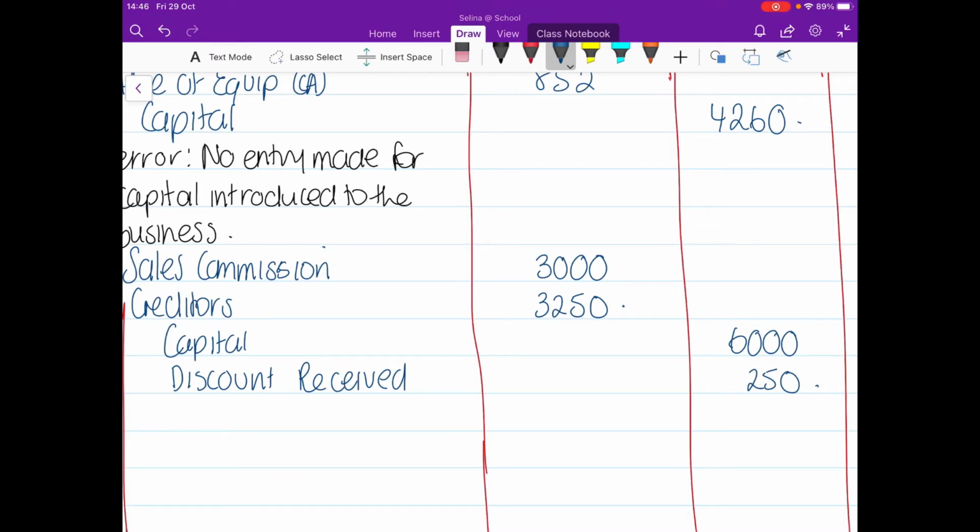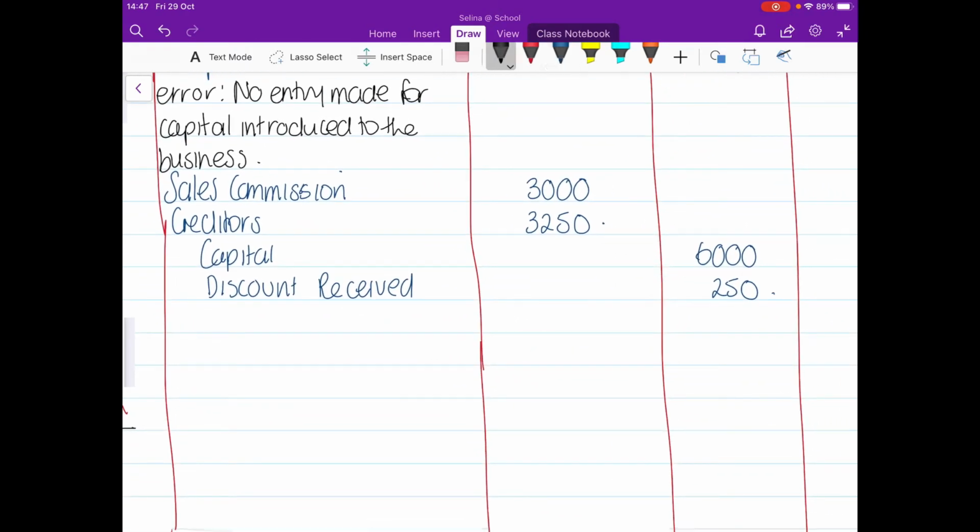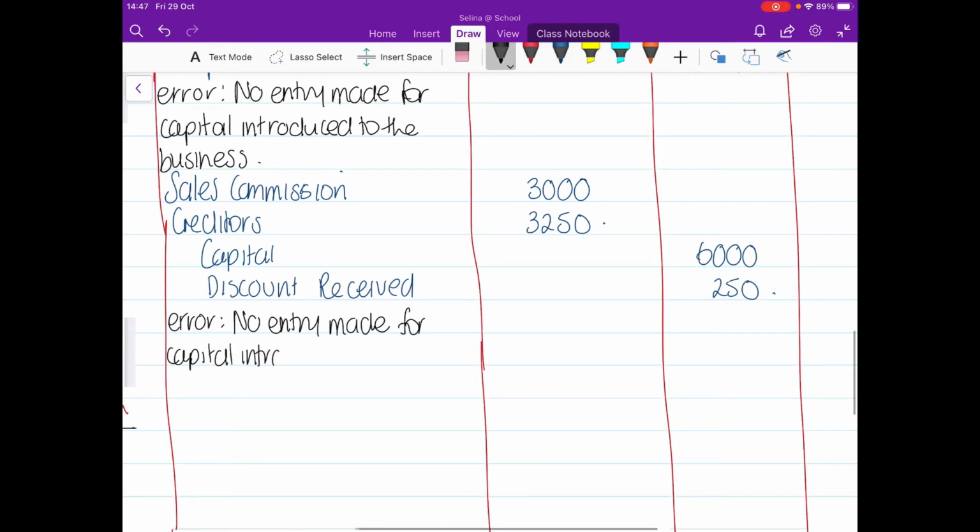So now we need to give a little explanation there. No entry made for capital introduced and clearing of debt, because we did clear a debt that we owed, and that's the 4th error complete.